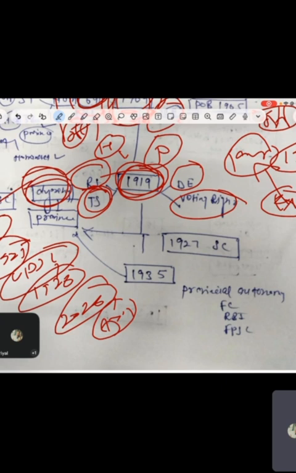So guys, in 1927 there was the Simon Commission, and there was a slogan, Simon go back, Simon go back. Why? Because all the members of the Simon Commission were British. But you know, guys, there was one good provision in the Simon Commission. You should know that. Do you know what that was? There should be provincial autonomy.